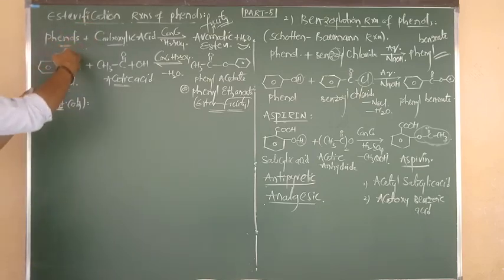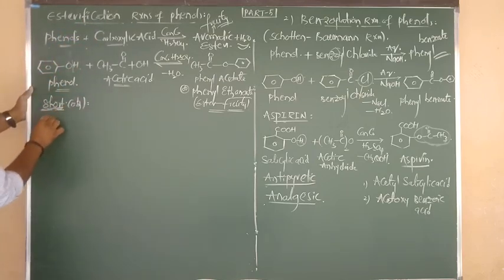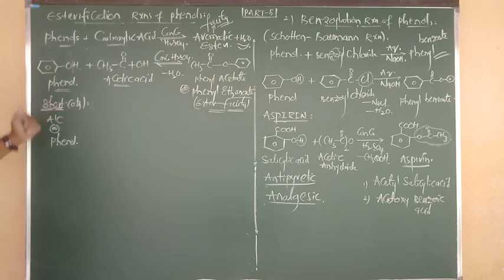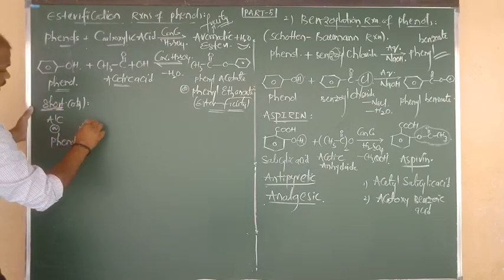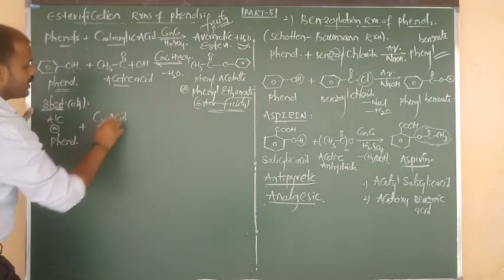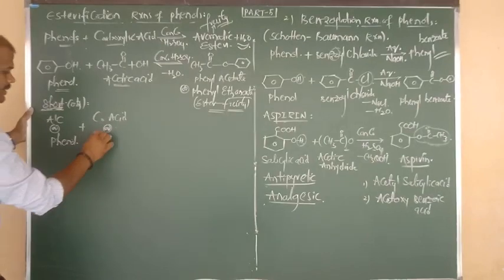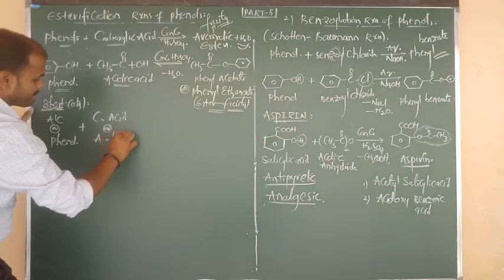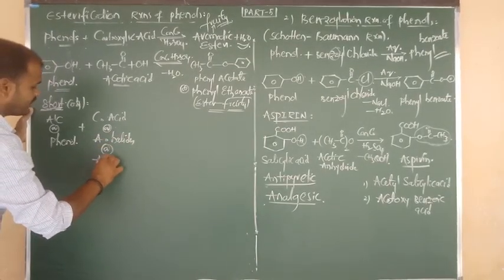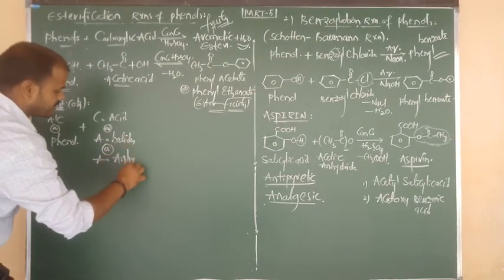Esterification is not only for phenols; we can see esterification for alcohols and also for phenols. Alcohols or phenols both, separately, can react with carboxylic acids, and also can show reaction with acid halides, and also separately can show reaction with acid anhydrides.